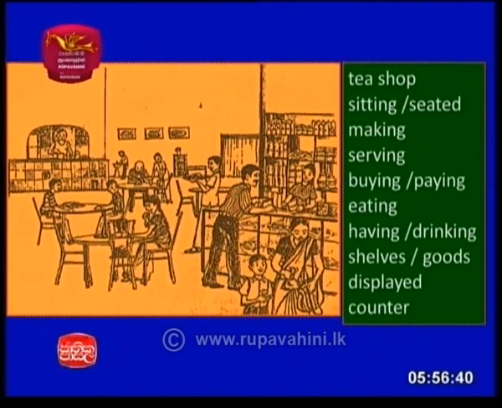A man is buying something or he is paying some money. Some are eating. Some are having their tea or drinking tea. There are some shelves and goods are displayed. The counter is filled with goods. So it's a very descriptive picture.